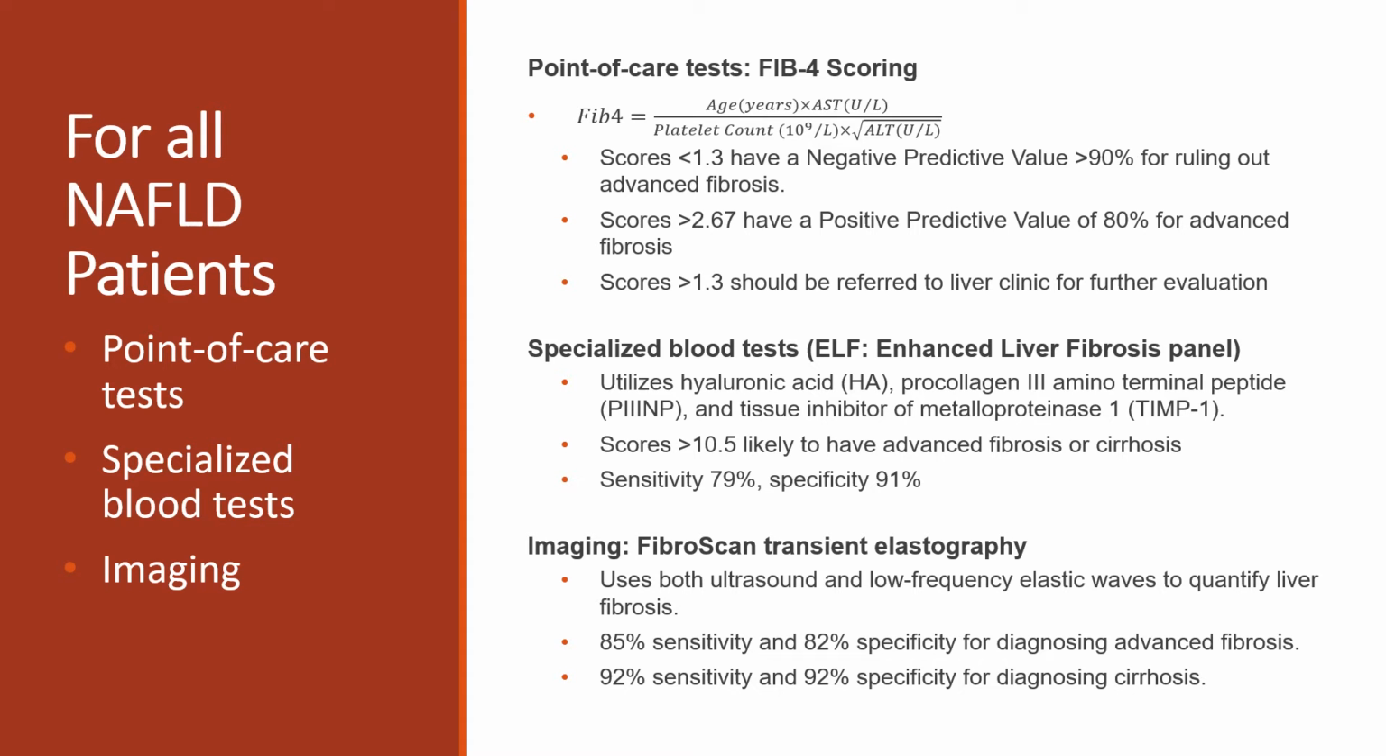Imaging options include FibroScan transient elastography, which uses both ultrasound and low-frequency elastic waves to quantify liver fibrosis. It has 85% sensitivity and 82% specificity for diagnosing advanced fibrosis, and a 92% sensitivity and specificity for diagnosing cirrhosis.